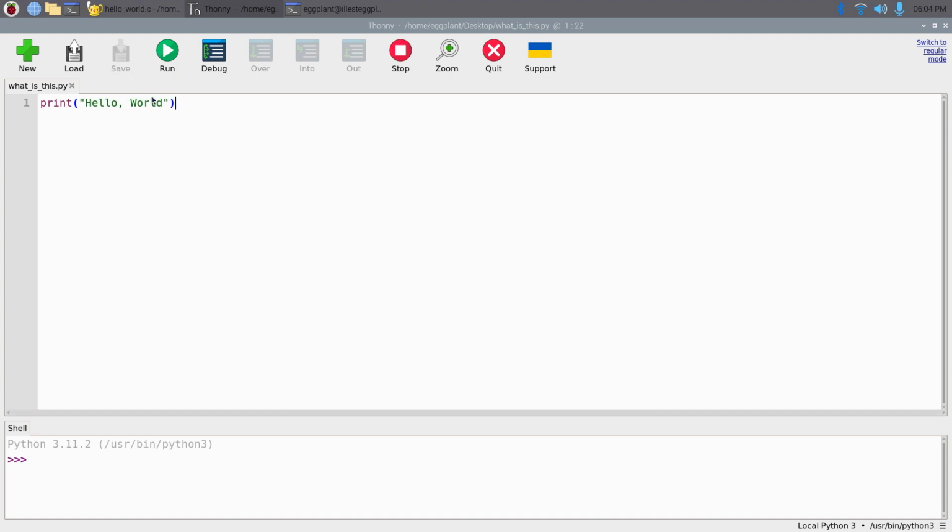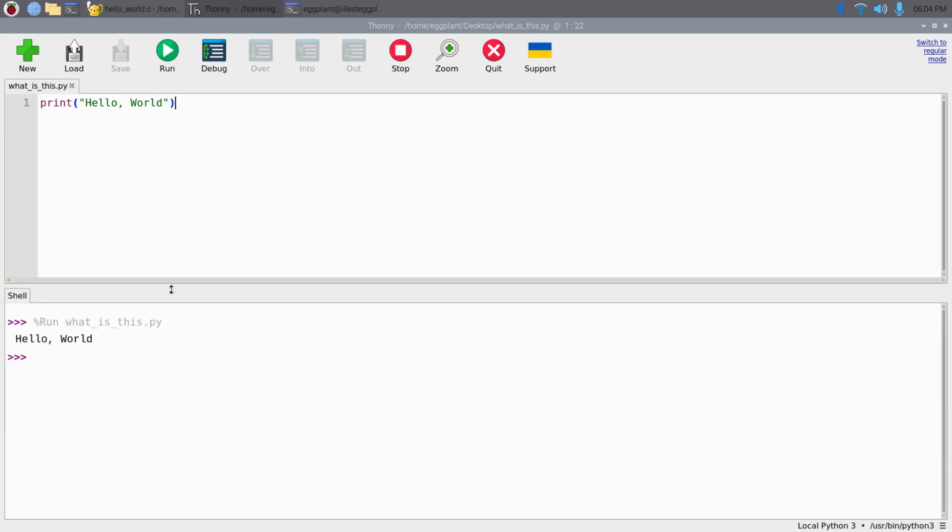So maybe let's just print hello world and see if I can run this. So you can see here down in the bottom, it printed hello world.